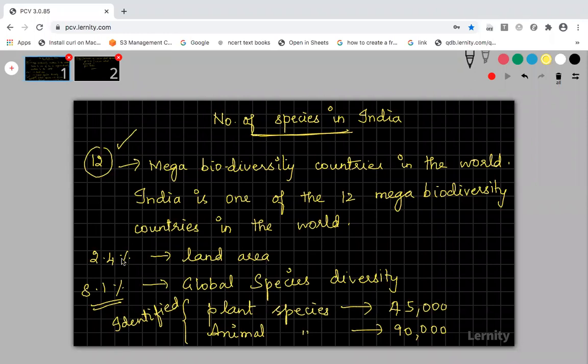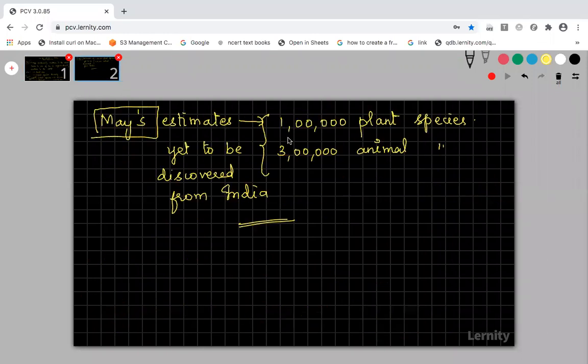Similarly, the land area has now been reduced because of deforestation, and global species diversity also would have been reduced, but this is the number given in your book. Similarly, the plant and animal species identified also vary. According to Robert May's estimates, this number will not vary, but some species may face extinction before being discovered, so it may vary in the future.